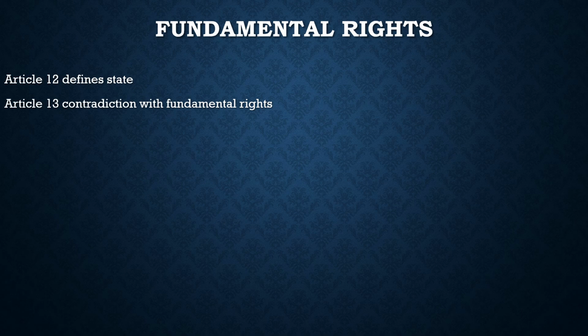It says the state includes the government and Parliament of India, the government and the legislature of each of the states, and all local or other authorities within the territory of India or under the control of the government of India. So all the authorities within the territory of India, whether they are under the control of the government or not, come under the definition of state.